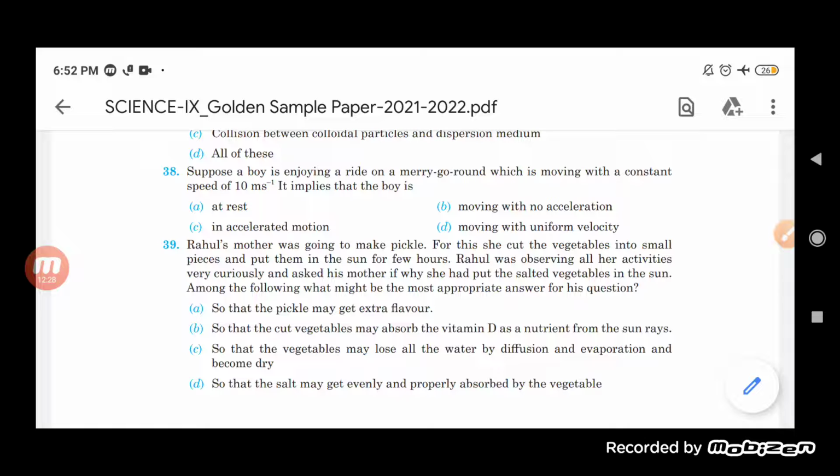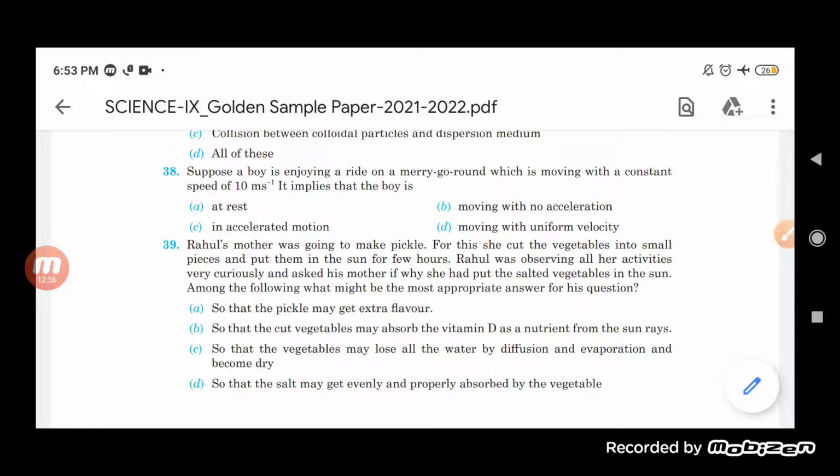So why did she do all these things? So that the pickle may get extra flavor?